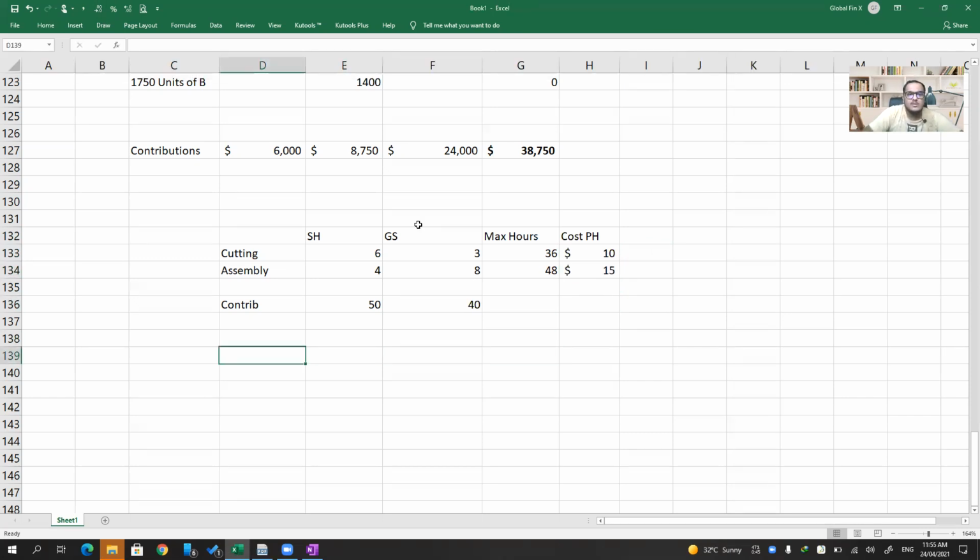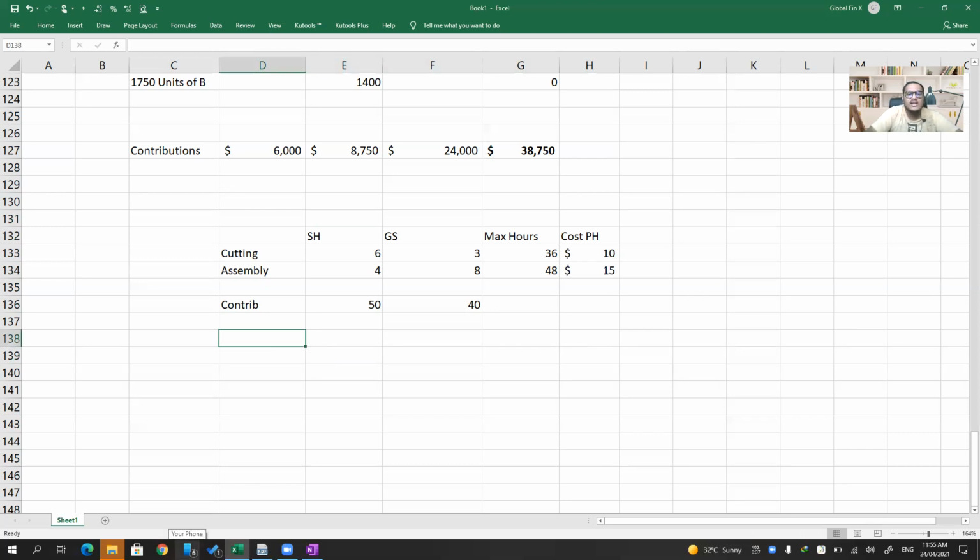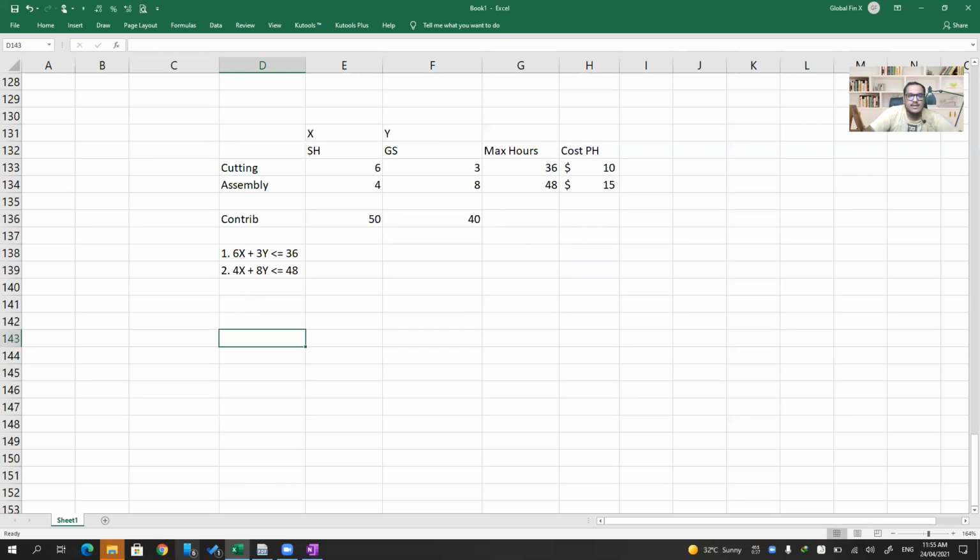So what is my equation in this particular case? Assuming number of units of summer house as X and number of units of garden shed as Y, equation 1 would be 6x plus 3y less than or equal to 36, and equation 2 is 4x plus 8y less than or equal to 48. These are my 2 equations.